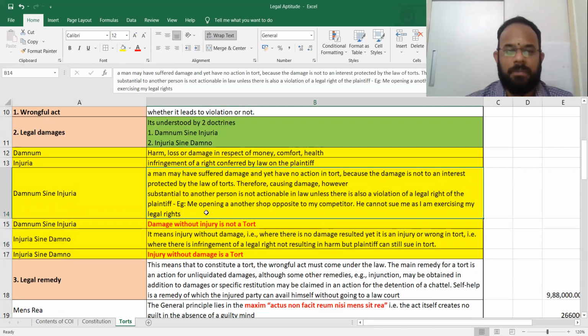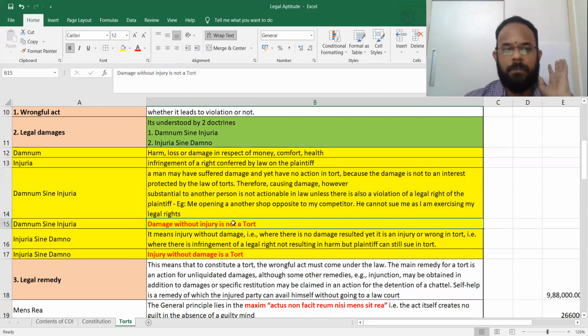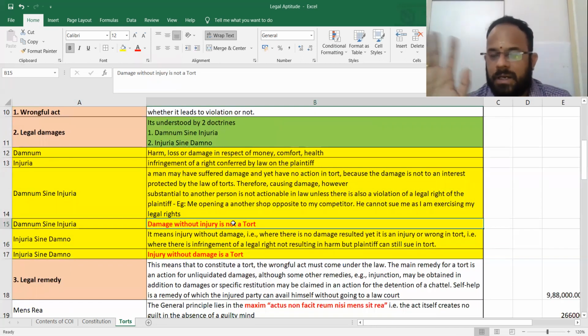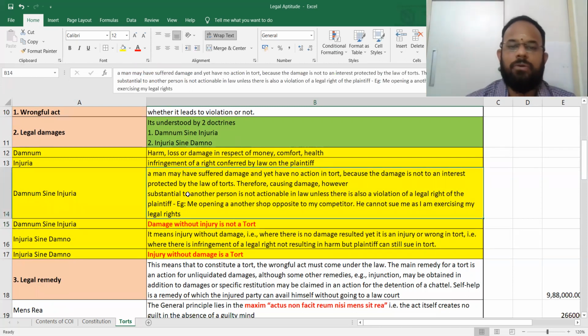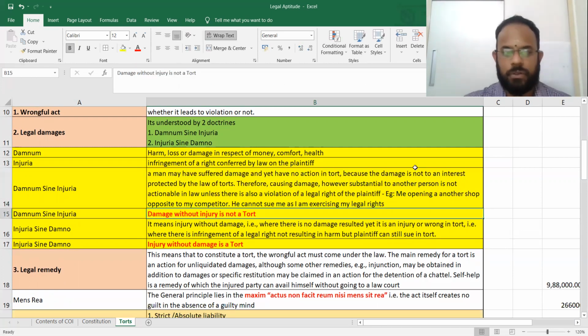Damnum sine injuria means what? Simply, I will tell you. Damage without injury. Damnum means damage, sine means without, injuria means injury. It is not a tort. It is not a problem, because injury is not happening, damage only has happened. Here they would have told a story: man who suffered damage, no action in tort. All this you can just glance through and keep it. It is not going to be very important for you, but you should understand the example relating to it.